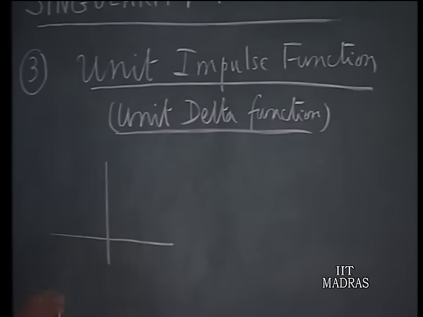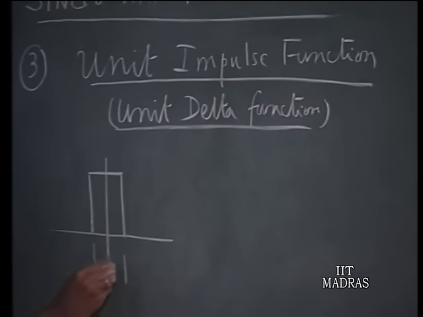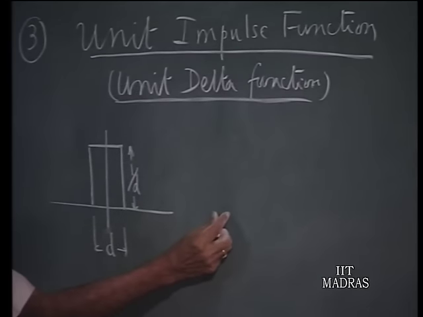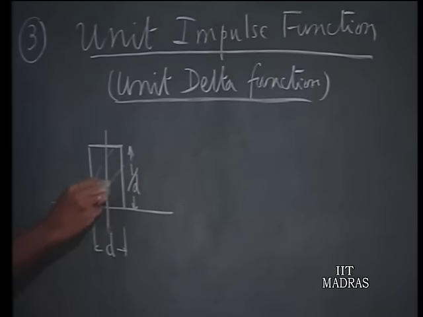Suppose I have a symmetrically situated pulse around the origin of width d and height 1 over d. So, this pulse has a width d and a height 1 over d. Now, let us imagine what happens when d is reduced by a factor of 2. Then the pulse width diminishes, but the height increases, so that the area under the curve is 1. So, the area is equal to 1.